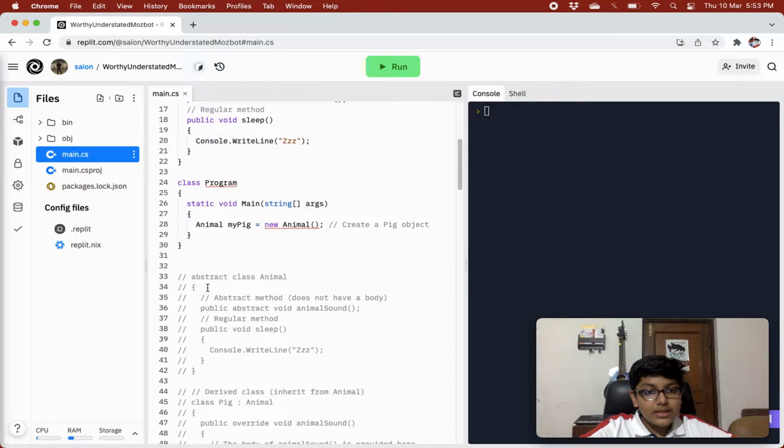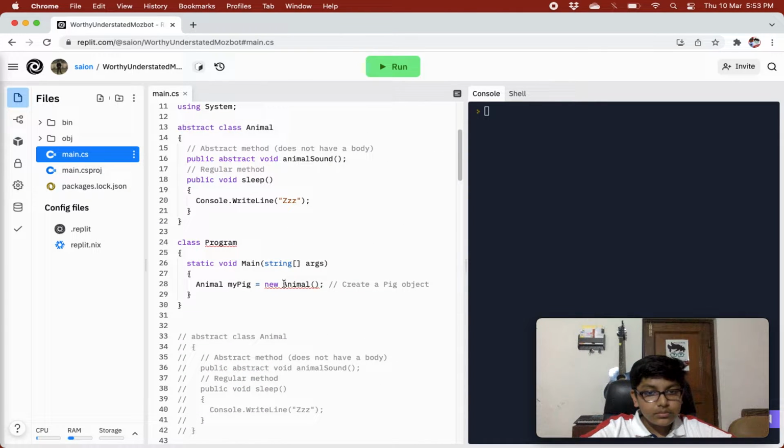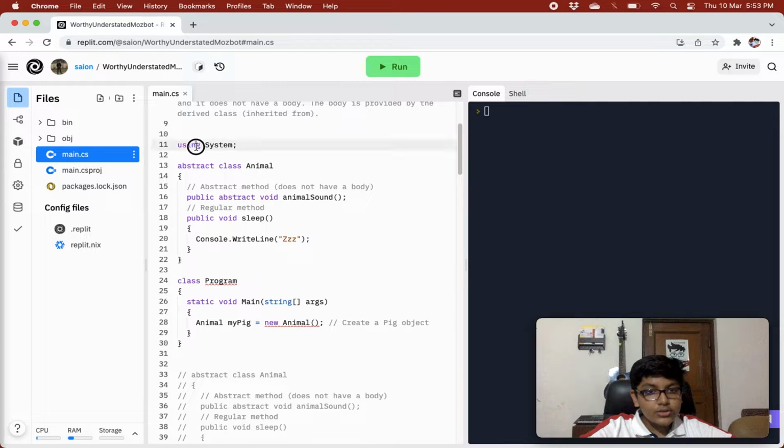Over here, let's see an example. We are using System, we have our abstract class Animal, and then we have our abstract method. To create both abstract classes and abstract methods, we use the abstract keyword. So we say public abstract void animalSound. This will return nothing. This is an abstract method and it is public for all. This animalSound is an abstract method and does not have a body. The body will be provided by the class that will inherit from our abstract class.